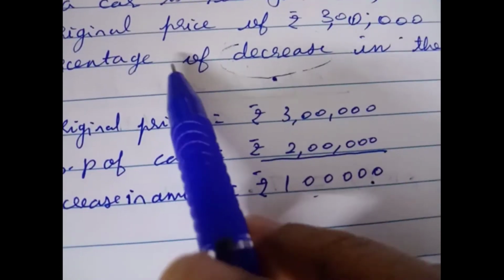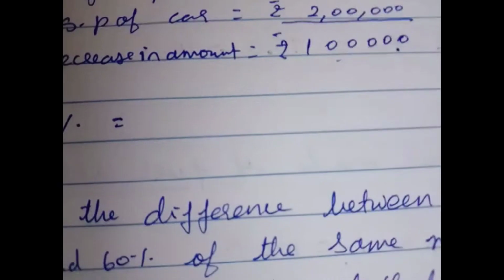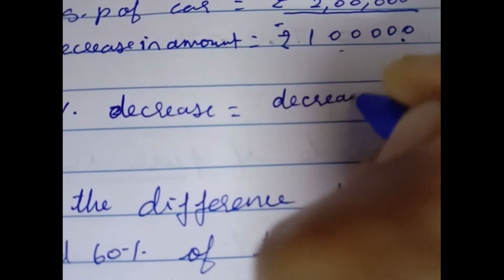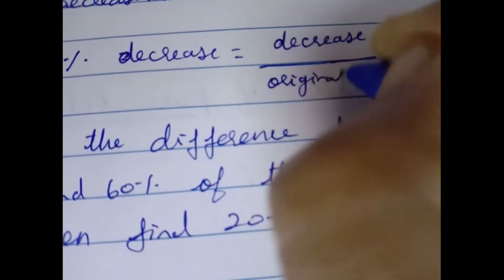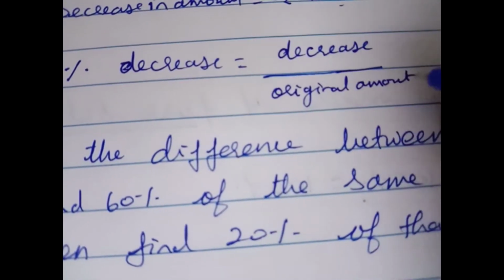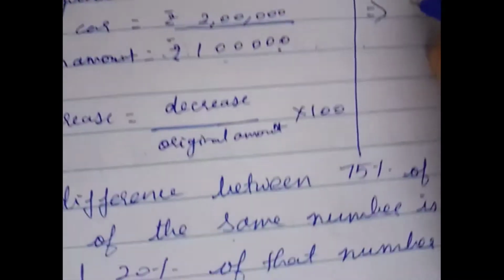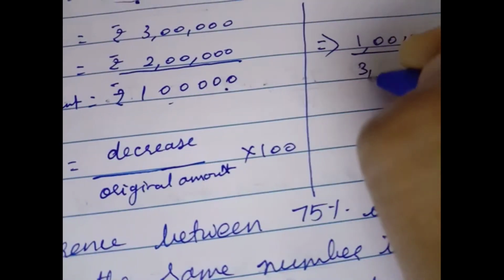Now you have to find the percentage of the decrease in the value of the car. Percentage decrease is equal to decrease in amount by original amount into 100, which is equal to decrease in amount 1 lakh, original amount 3 lakhs, into 100.